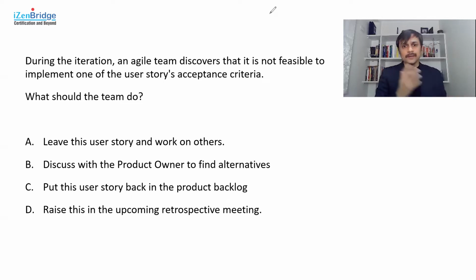Option D, raise this in the upcoming retrospective meeting. Yeah, so you may say, okay, this has happened, and we will talk about it in the retrospective meeting, and in the meantime we do something else. So maybe it works with some other options as well, but we are saying, okay, the best thing to do about this situation is talk about it in a retrospective meeting. Okay, pick your choice. Then I will talk about my opinion related to these four options.